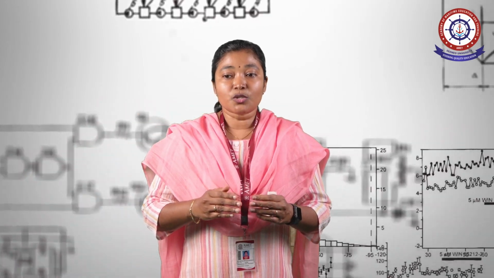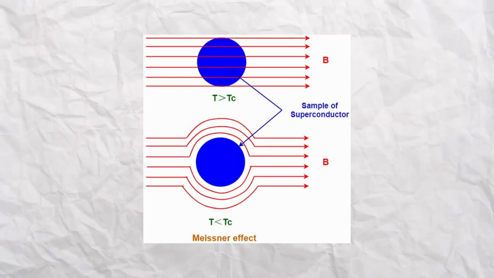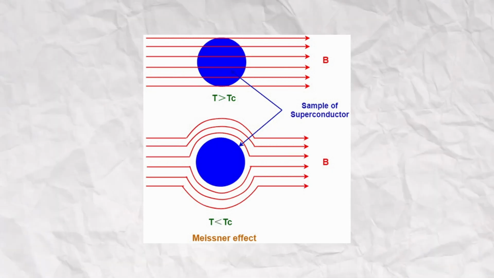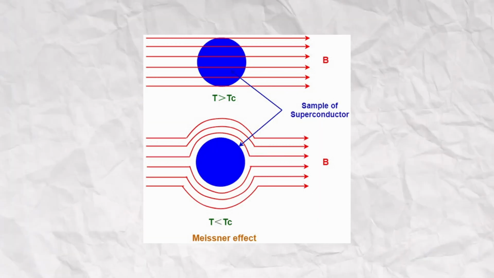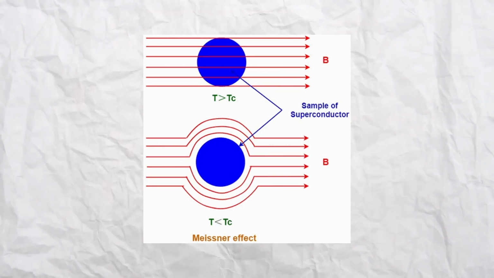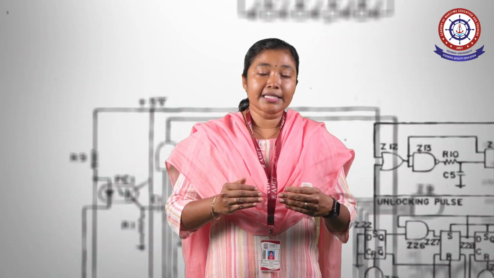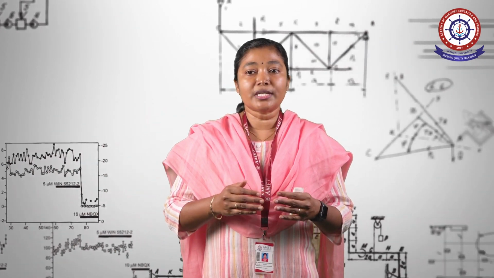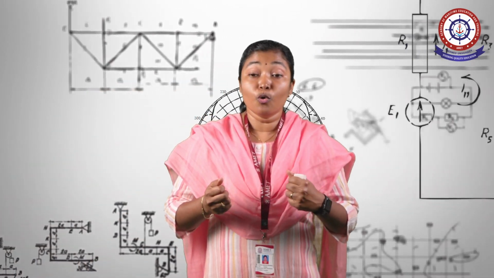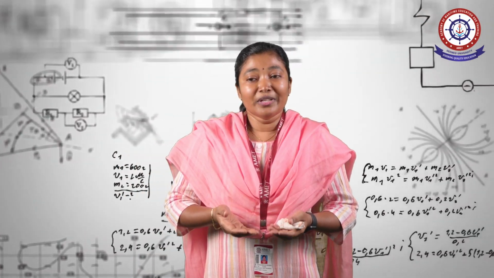Magnetic field lines are represented by arrow lines, and they are excluded from the superconductor when the temperature is reduced below its critical temperature, as shown in the figure. Superconductors expel the magnetic field and hence repel magnets. This repulsion can be even stronger than gravity, so the magnet levitates.